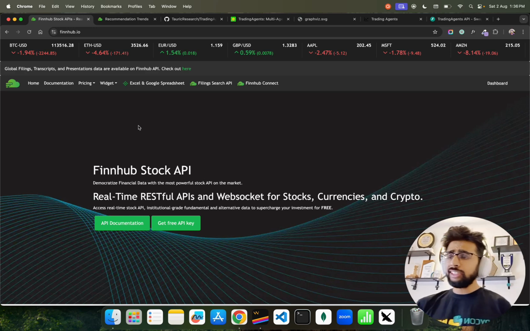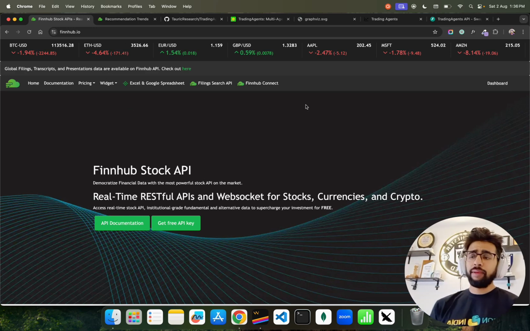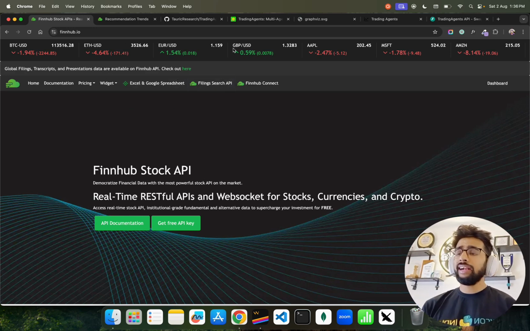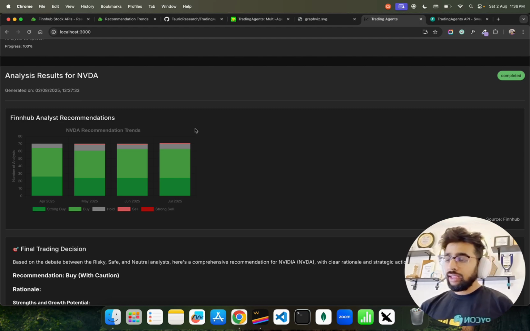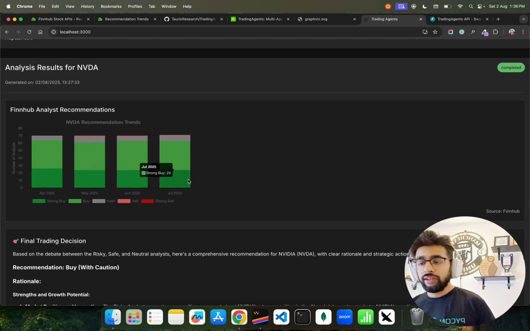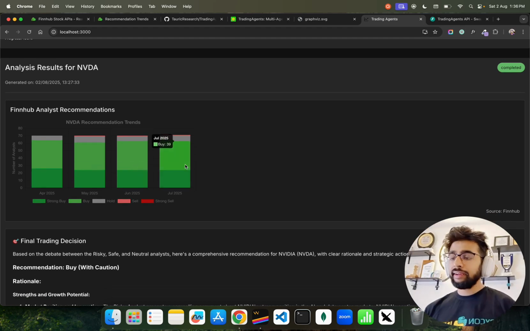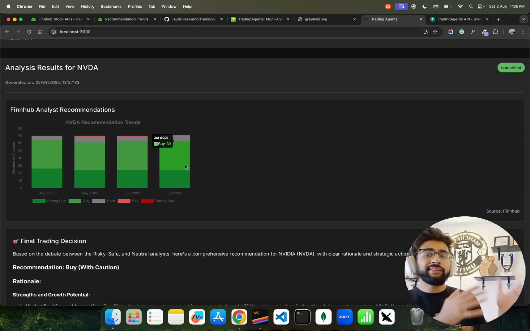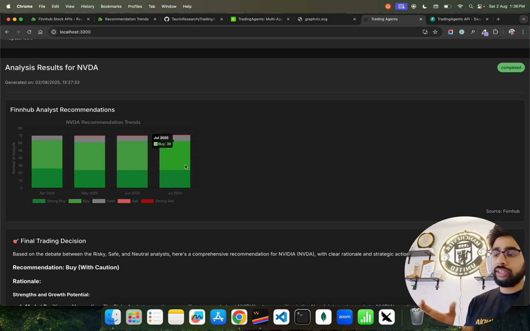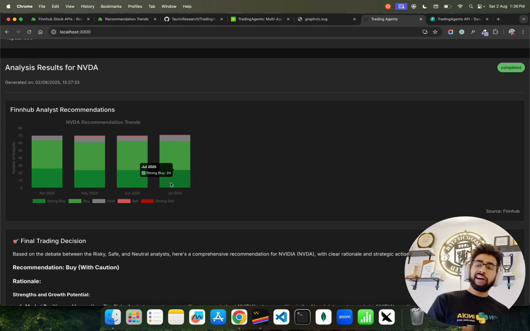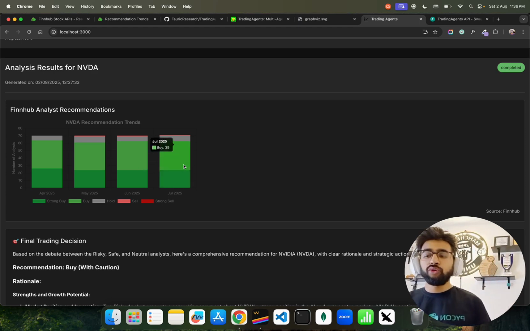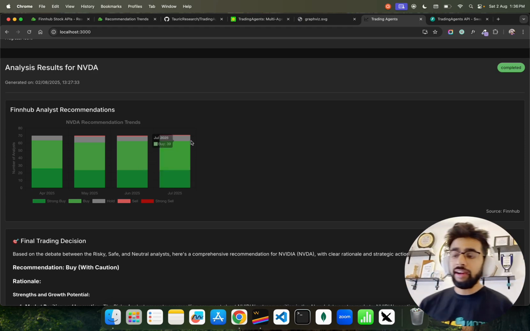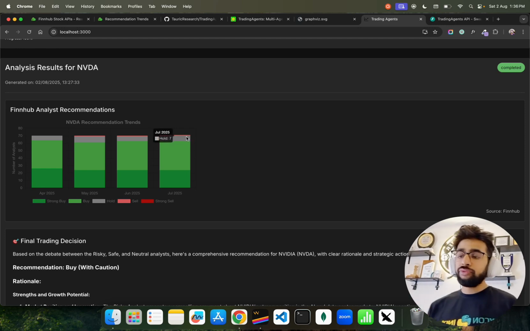Now I have taken this data. You can get your API key from here, and you can of course build it. Here you can see it says strong buy. So the ratio between buy, hold, and sell is strong buy and buy, which combines to about 70% of the decision to buy it for Nvidia. And then we have hold, and then we have sell also.